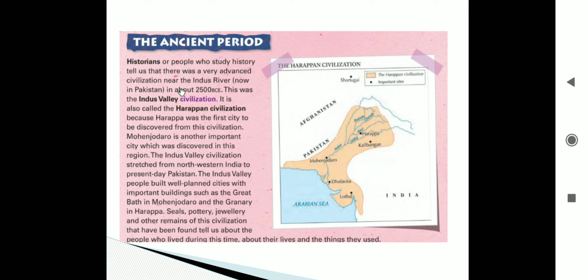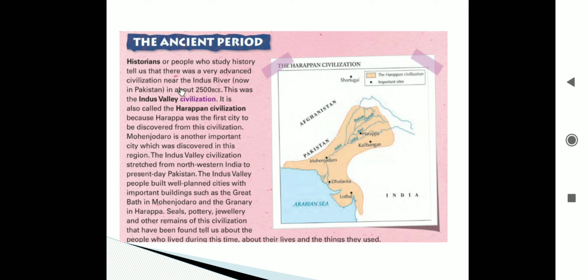Now, this advanced civilization near the Indus River, which is now in Pakistan, in about 2500 BCE, that is before the Christ era, was known as the Indus Valley civilization. Why? Because it was near river Indus. It is also called the Harappan civilization.